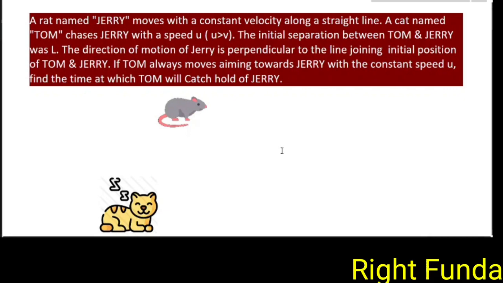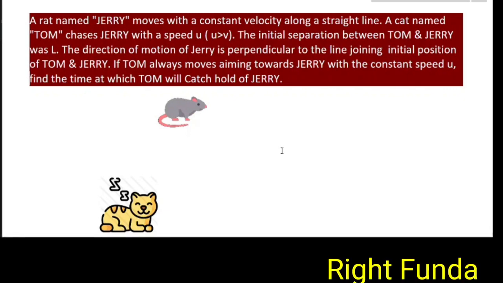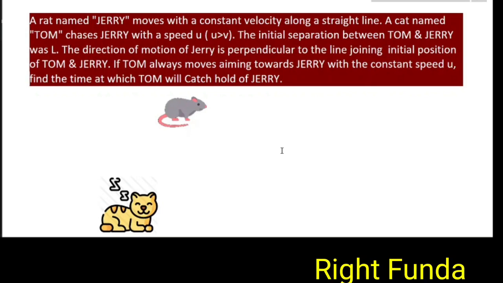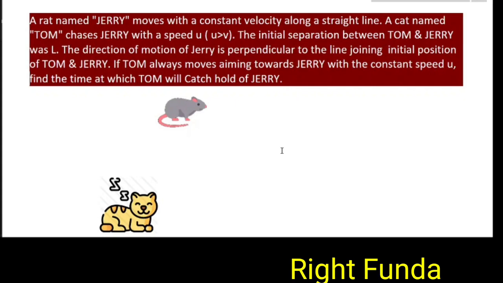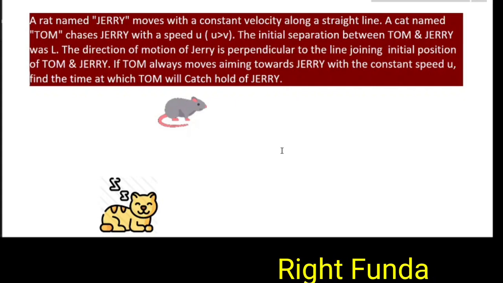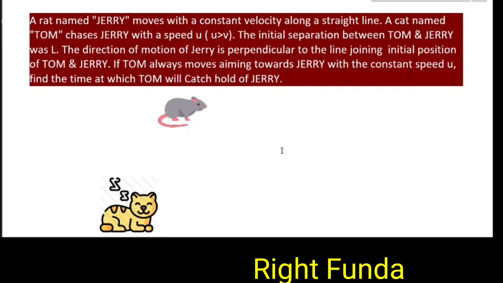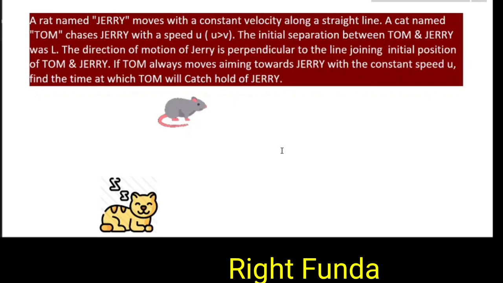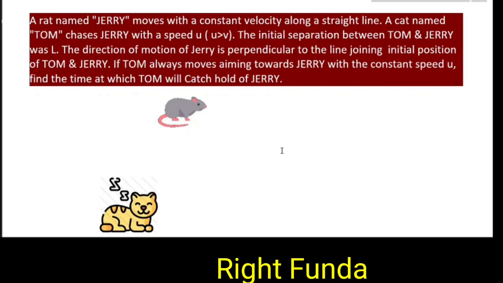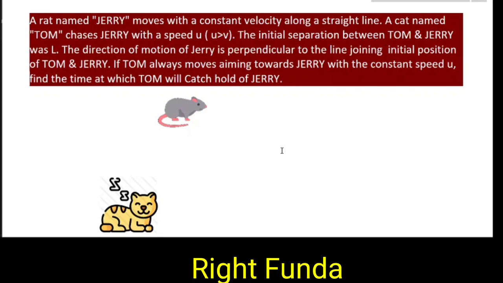Here is another interesting problem from relative motion, popularly called the Tom-Jerry problem. Let's read the problem. A rat named Jerry moves with a constant velocity along a straight line. A cat named Tom chases Jerry with a speed u, where u is greater than v. We are all familiar with the Tom and Jerry problem from the cartoon.